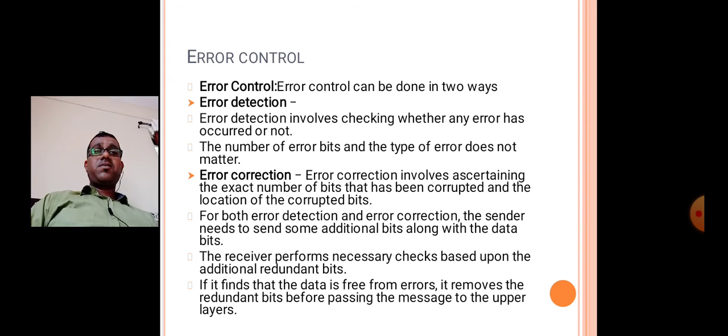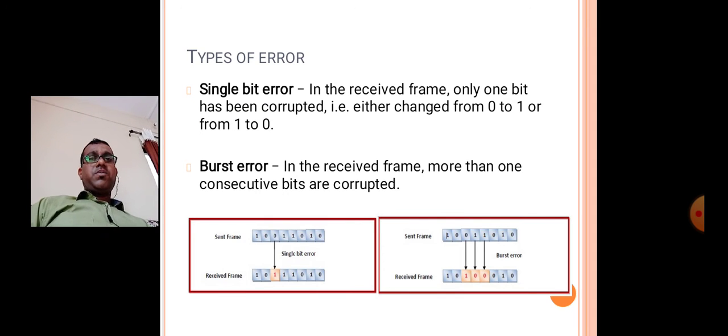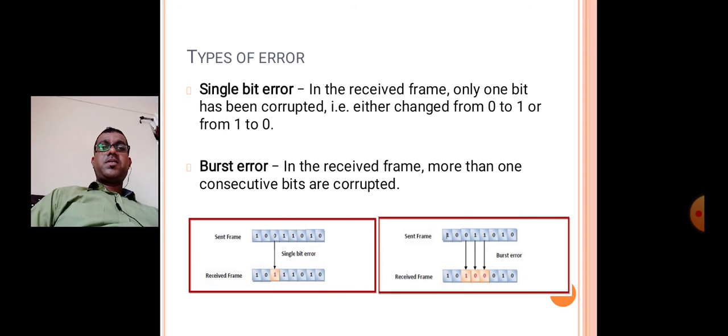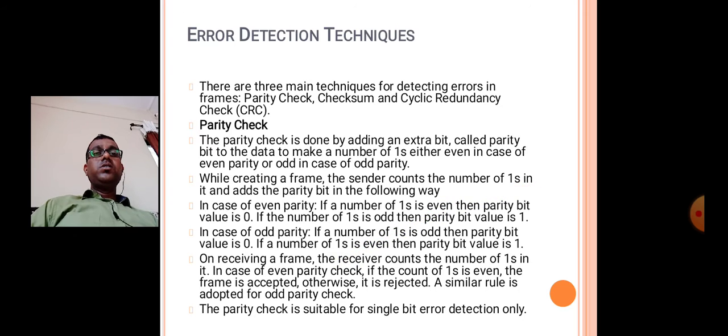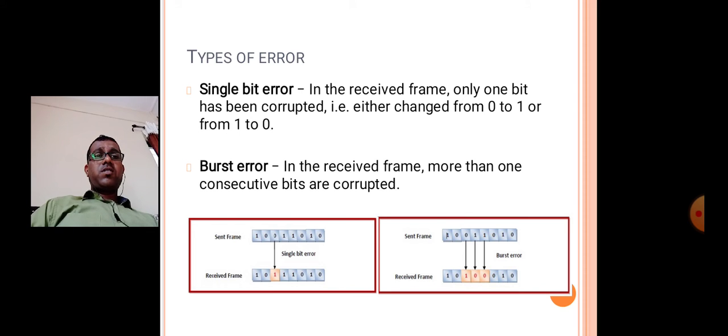Then the error control mechanism. There are two types of error control. Error detection involves checking whether any error has occurred or not; the number of error bits and the type of error do not matter. Error correction: here the exact number of bits that have been corrupted and the location of the corrupted bits is found. Then the types of error. The first is single bit error: in the received frame only one bit has been corrupted, either changed from 0 to 1 or 1 to 0. The next one is burst error: in the received frame more than one consecutive bit is corrupted, which is called a burst error.